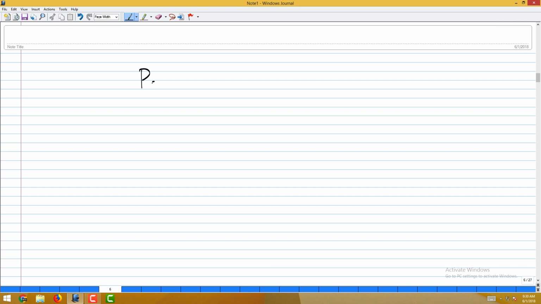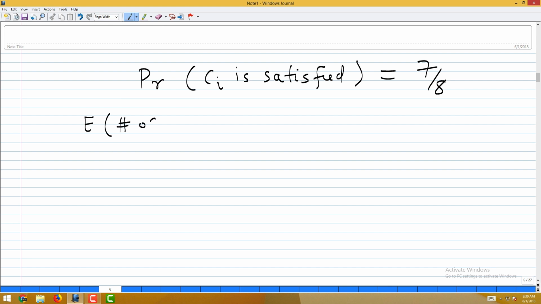Now, you can argue this for each clause independently. So, the probability that Ci, any clause, is satisfied is 7 by 8. So, now we can only talk about the expected number of clauses satisfied, because this is a randomized algorithm.